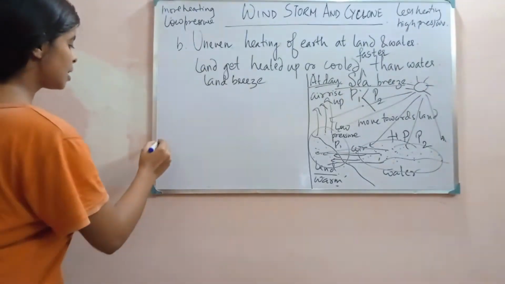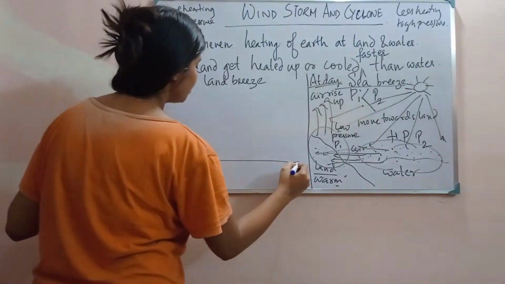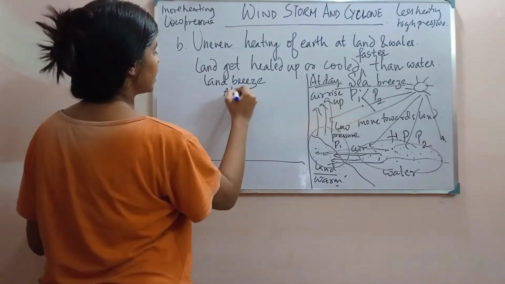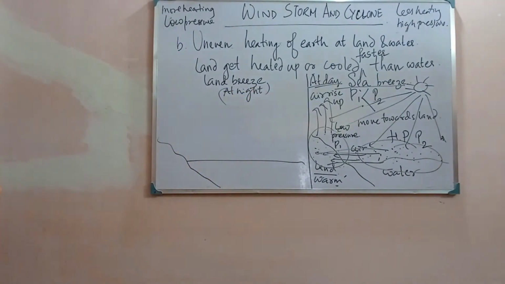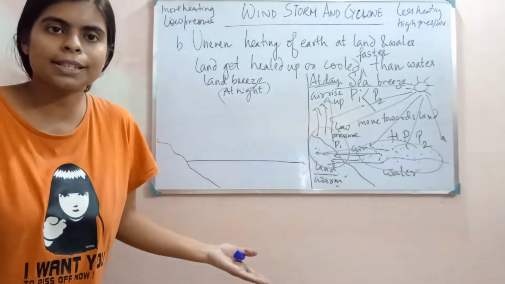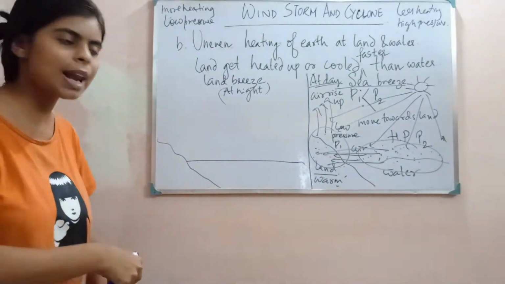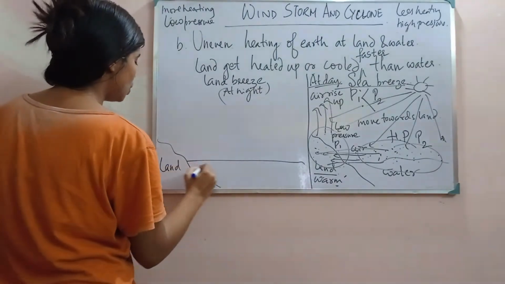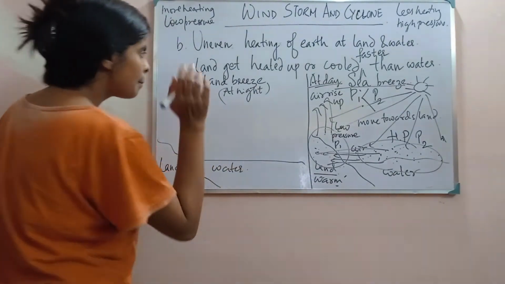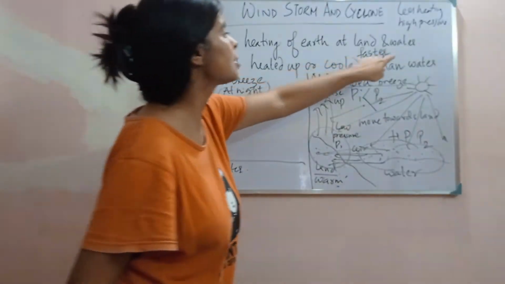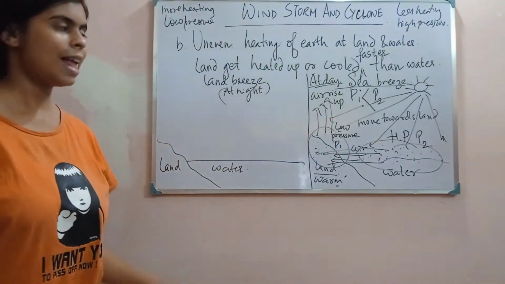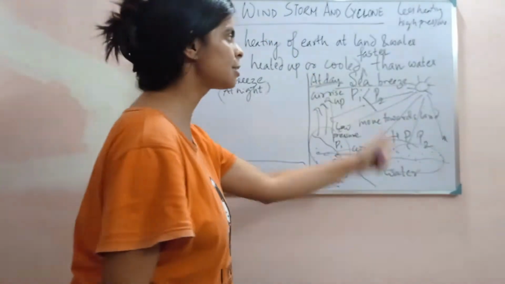What happens in a land breeze? Suppose again the same thing. The land breeze happens at night. At night, there is no sunlight. In the absence of sunlight, the land will get cool, and the water will also get cool. But we know that land gets cooled faster than water.